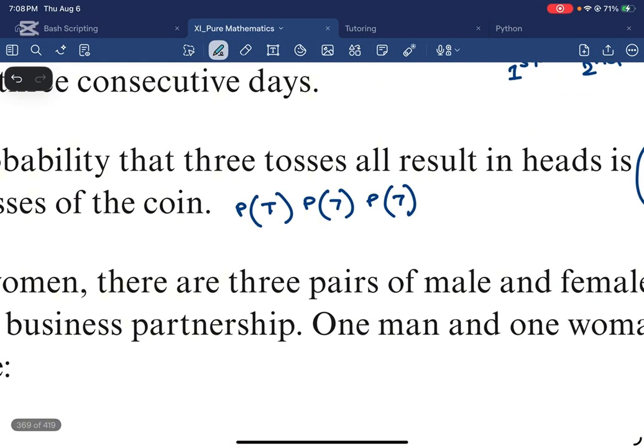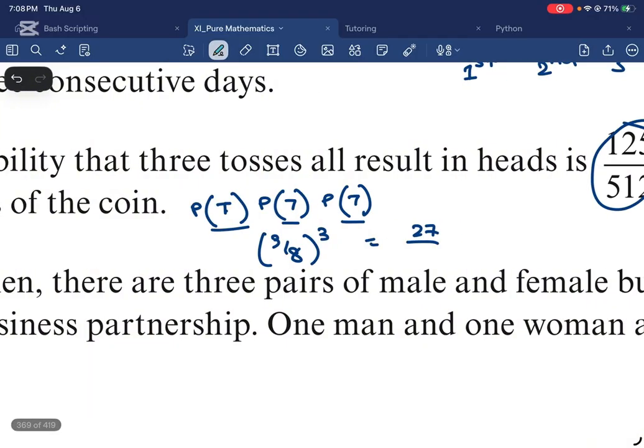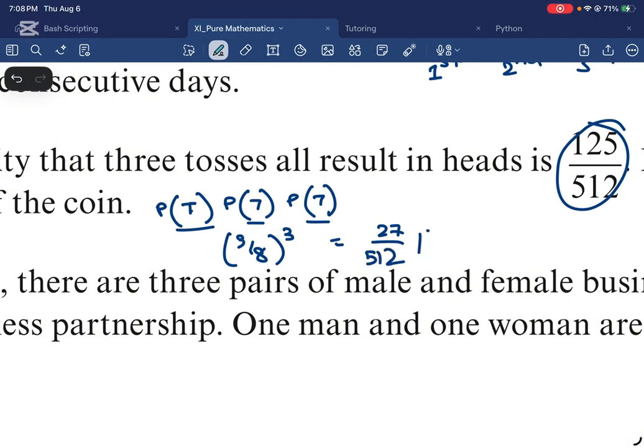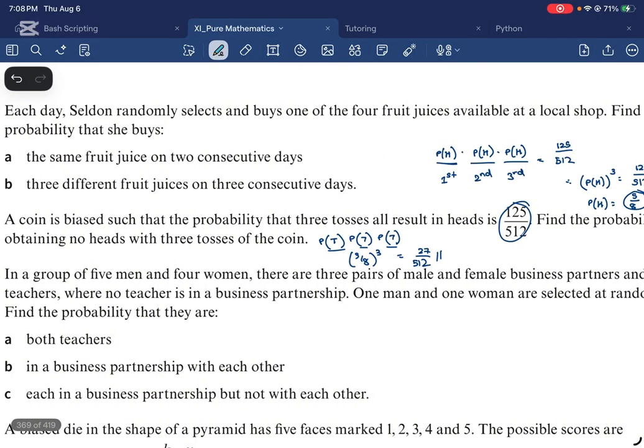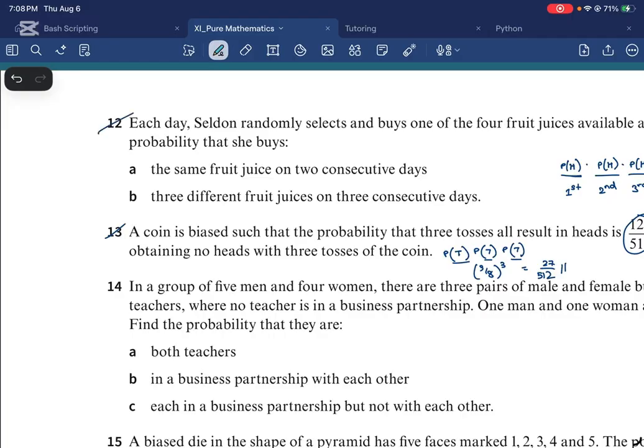So here, you're just going to get 3 over 8 cubed, right? 3 over 8 times 3 over 8 times 3 over 8. So that is going to be 27 over 512. All right, so that is your answer. 3 cubed is 27, 8 cubed is 512, and we are done.